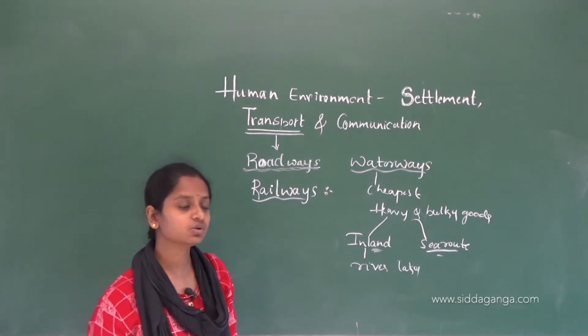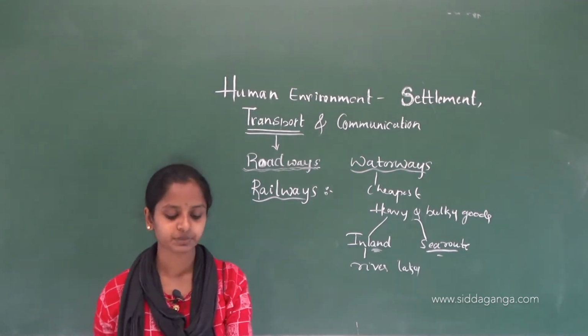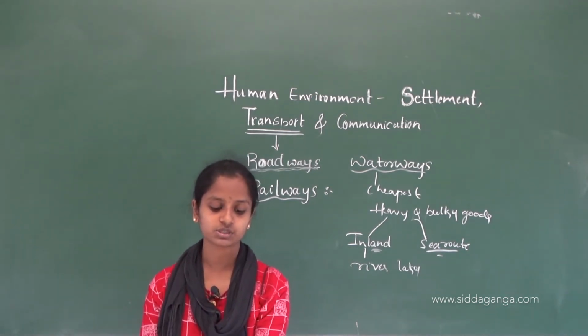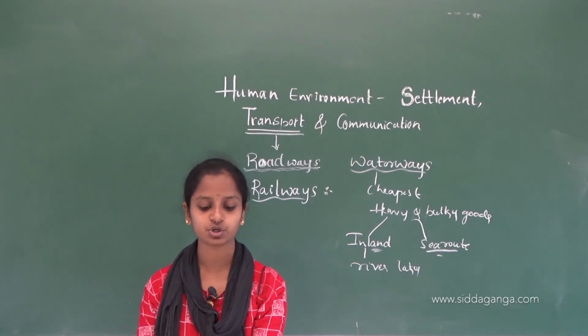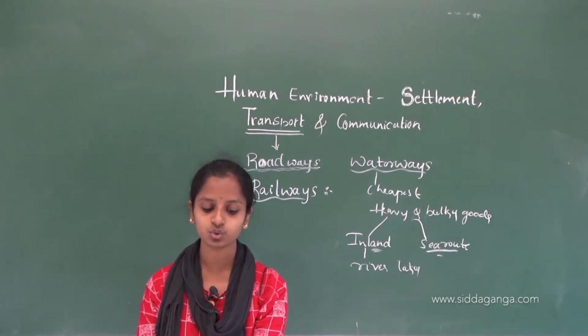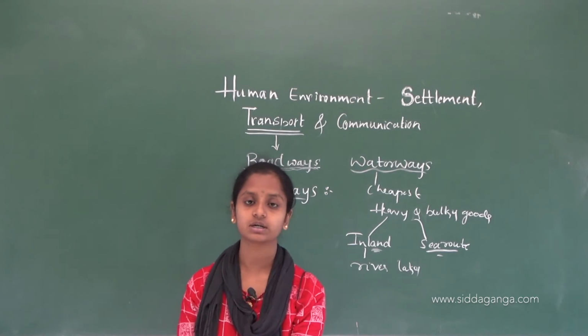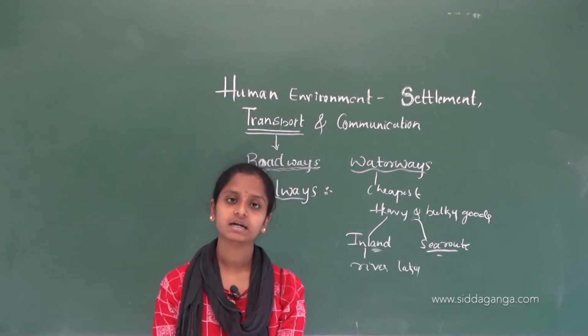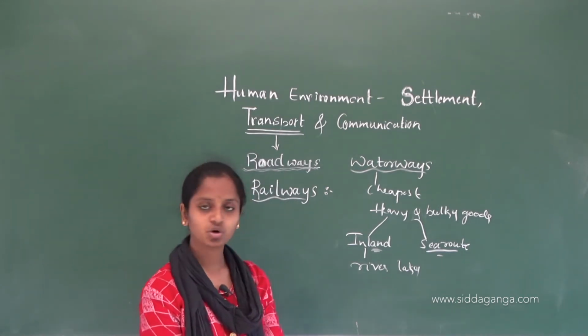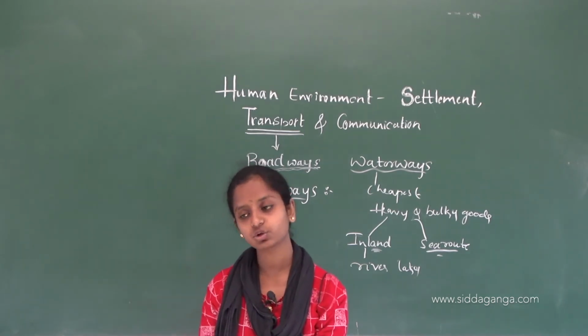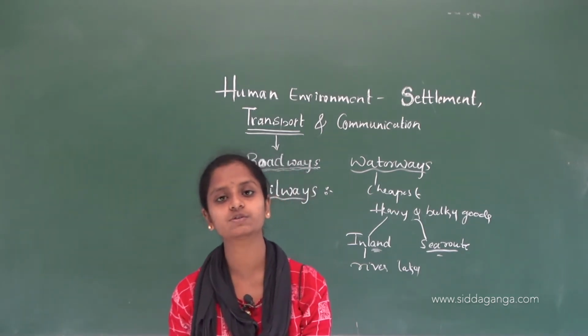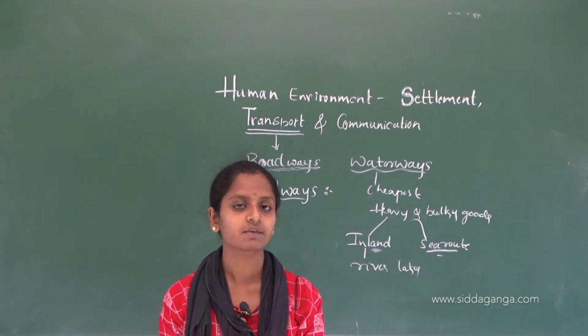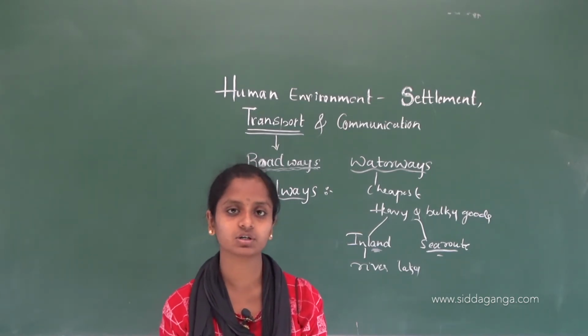Now, the sea routes or oceanic routes. Sea routes, oceanic routes are mostly used for transporting merchandise and goods from one country to another country. Within the country, to transport goods from one state to another state, we can use inland waterways.